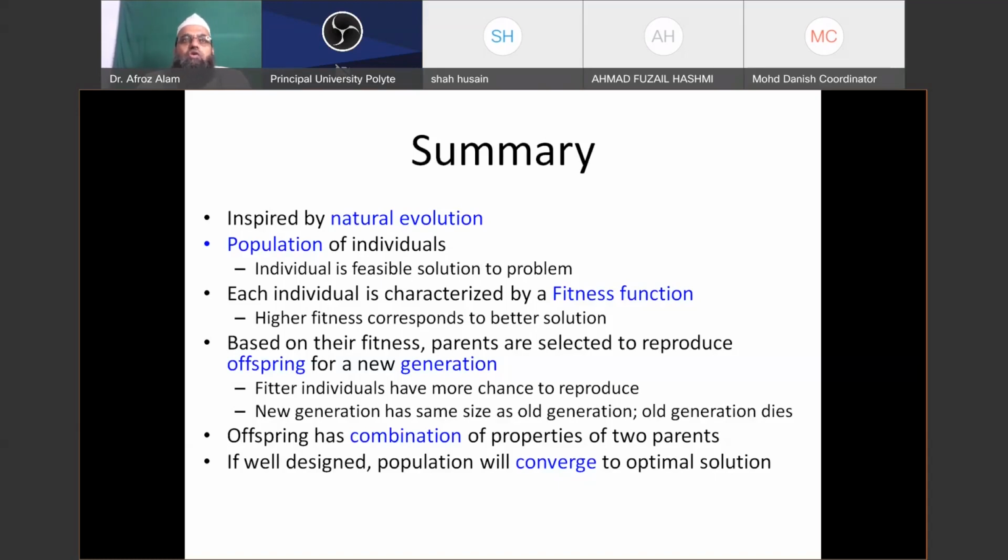If it is better than the worst fitness of the chromosomes available so far, then it will replace that worst fitness chromosome. So this way, the size will remain intact. That is, if we started with a population of 10 chromosomes, we will again have a population of 10 chromosomes, but the new offspring will be available in the new population, provided it has better fitness than the worst chromosome of the previous population.